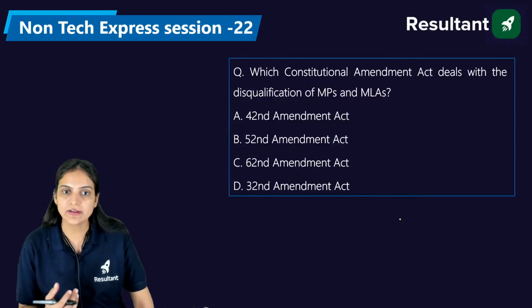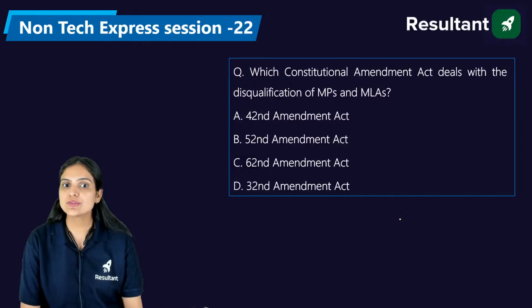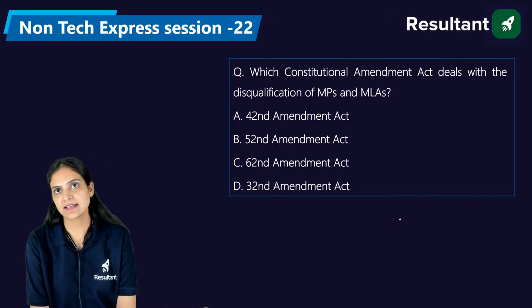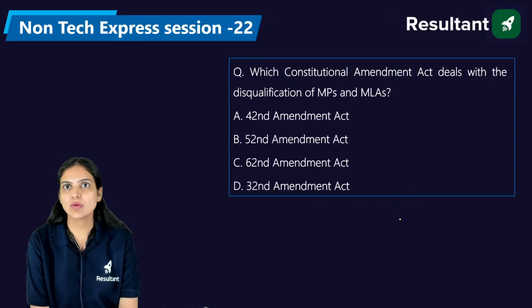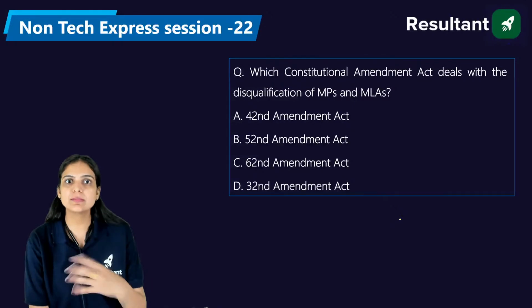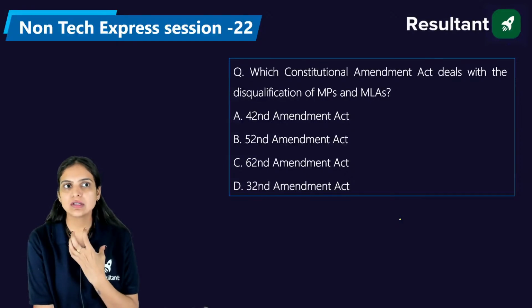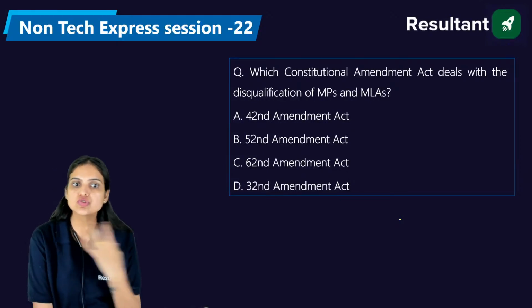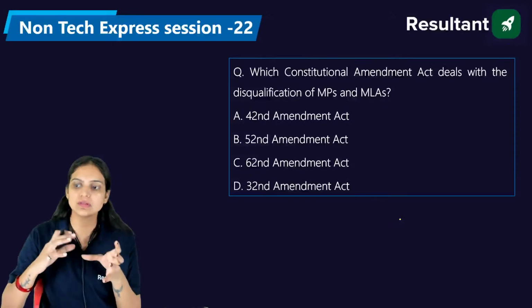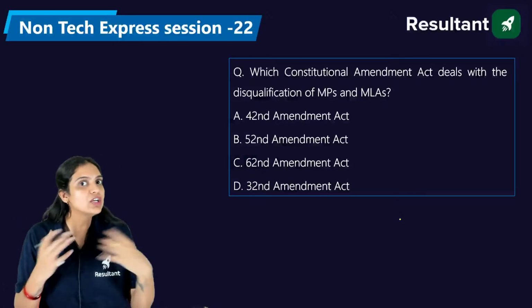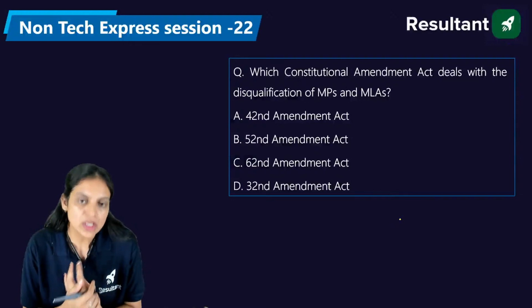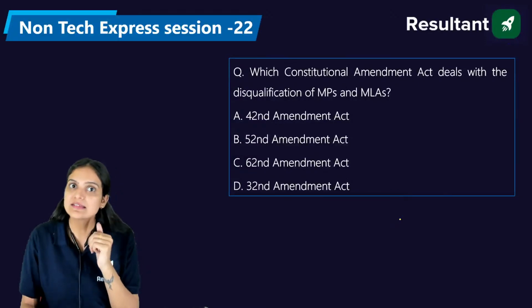also was created. Now, which constitutional amendment deals with the disqualification of MPs and MLAs? That's 40-second, 50-second, 60-second, 30-second. And I know that all of you are aware about the anti-defection law. So basically, when you enter into politics, your sole purpose is to share the same ideology the party has. But later on, because of the power and recognition, the ministers used to change their parties, although they had no same ideology.